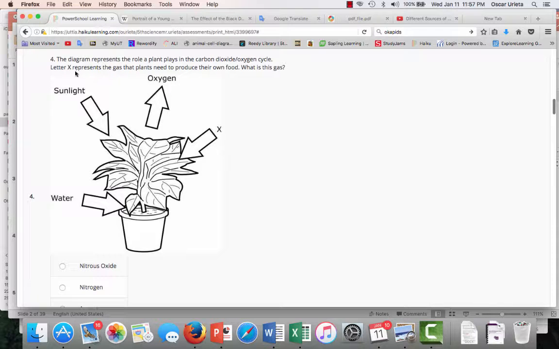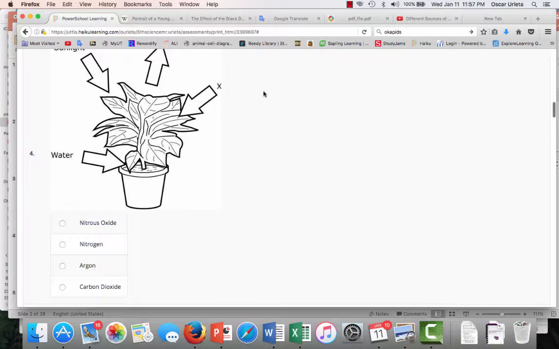Question number 4. The diagram represents the role a plant plays in the carbon dioxide-oxygen cycle. Letter X represents the gas that plants need to produce their own food. What is this gas? Nitrous oxide, nitrogen, argon, carbon dioxide. Pause it and answer your question.